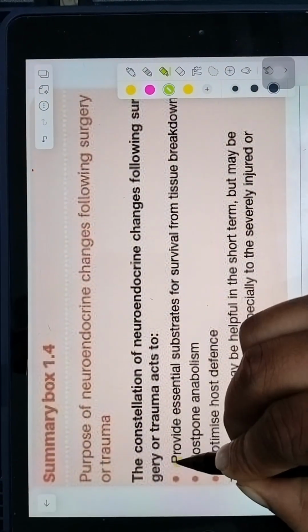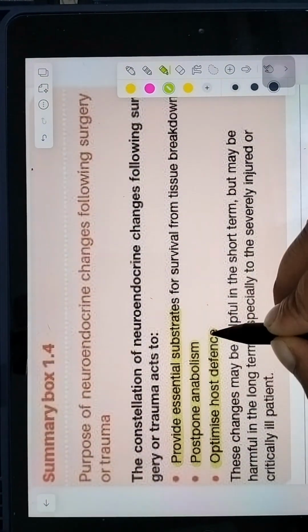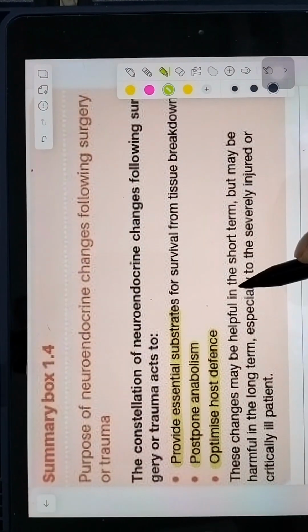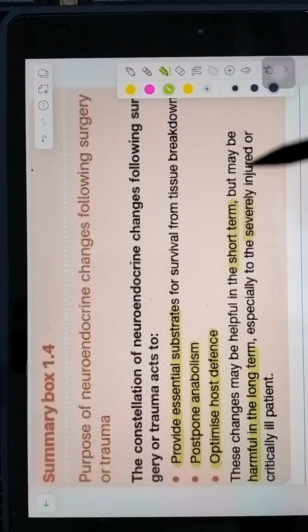So first of all, it will provide essential substrate, postpone anabolism and optimize host defenses. These responses are beneficial in the short term but may be harmful in the long term, especially in severely injured or critically ill patients.